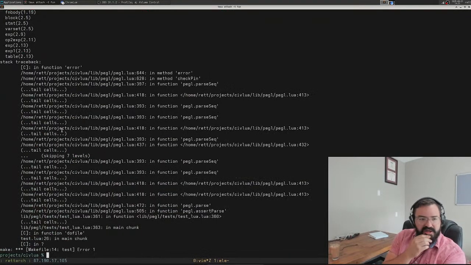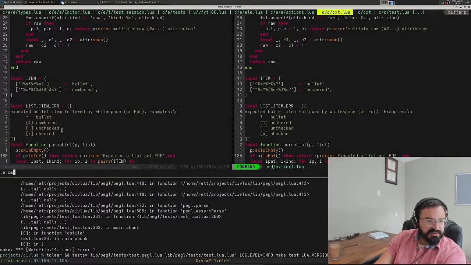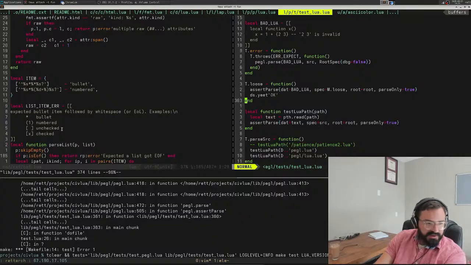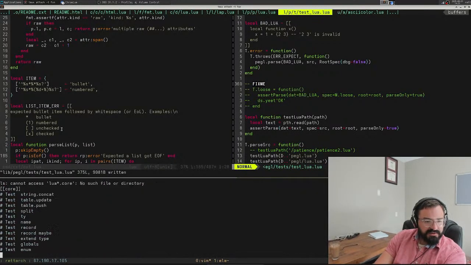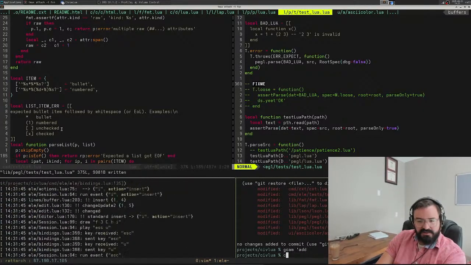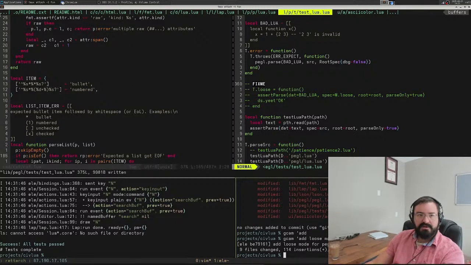Let's make sure that all of them pass. Peggle test Lua. We're failing at 363, it looks like. All right, we're just going to comment that out. Okay, that should work.